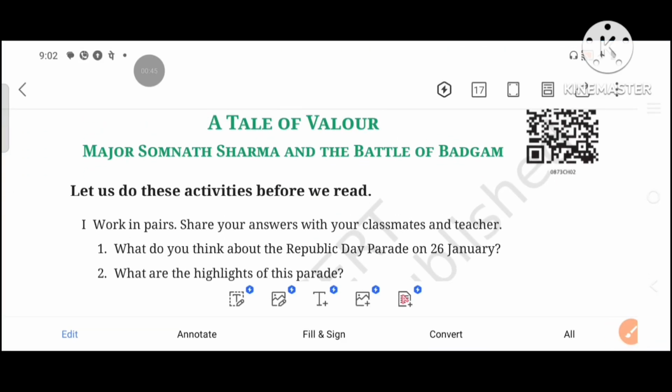Because we are going to read about the Battle of Badgaon, I think we should know about the background of this battle. It was back in 1947 when India and Pakistan got separated. Raja Hari Singh of princely state Jammu and Kashmir denied to join either India or Pakistan. In October 1947, some Pakistan supported invaders invaded the territory of Jammu and Kashmir.